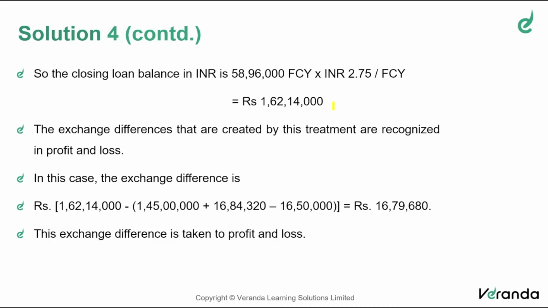79,680 increase in liability. So that is nothing but an exchange loss: debit exchange loss, credit liability. The difference of exchange loss will be taken to profit and loss account. That is how the accounting should be done for this.